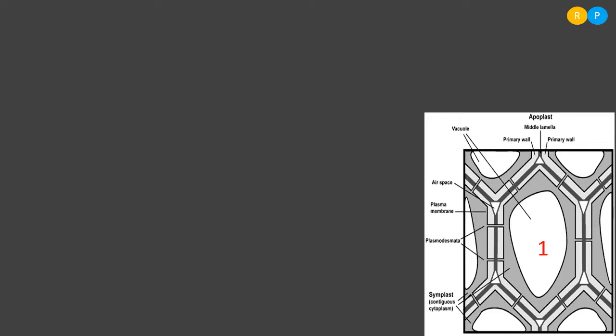Then what is the outermost membrane in plant cell? Yes, that is cell wall. So cell wall is the outermost protective membrane seen in the plants, but this protective covering is not present in animals. So animals are devoid of cell wall, that means they do not consist of cell wall. Now let us understand which organisms consist of cell wall, what is the function of it, what are the components present in the cell wall, and what is the structure of it.